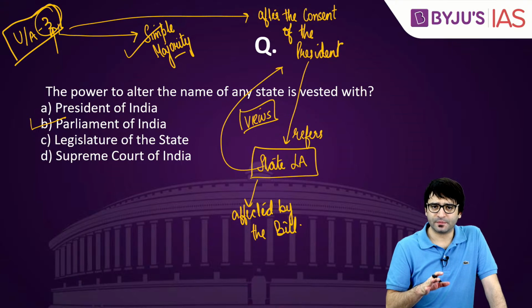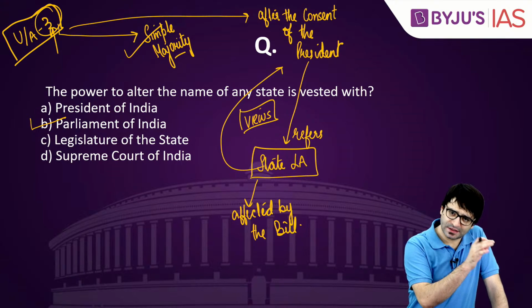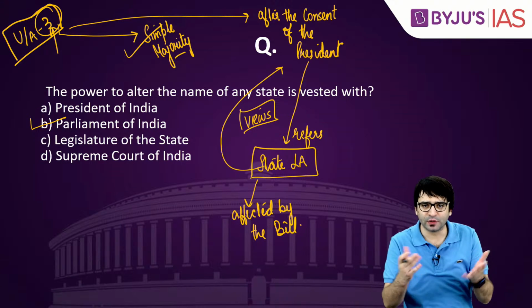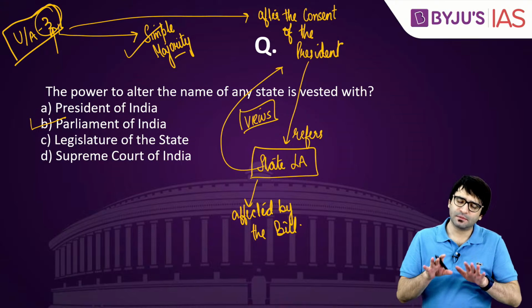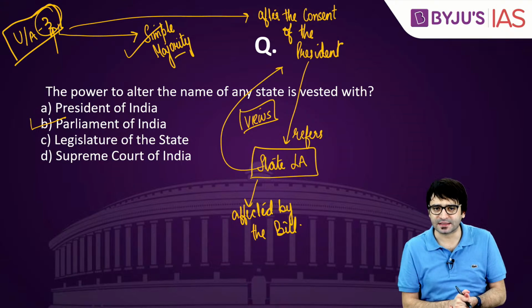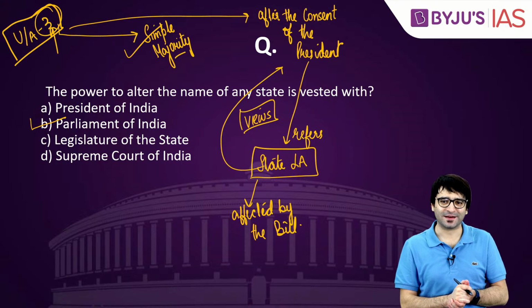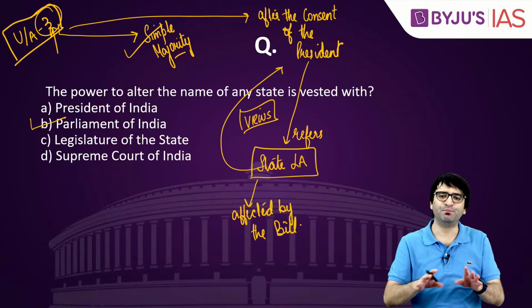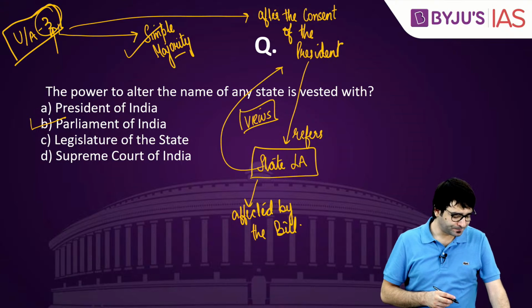But to be safer, you'll have to prepare for both static portions as well as current affairs. Static portion you would have covered. For current affairs, please rely on us. Hopefully, whatever we teach will be asked in the examination. Hope is a big thing here. Clear? So if the Article 3 question was not asked last year, maybe it will be asked this year.